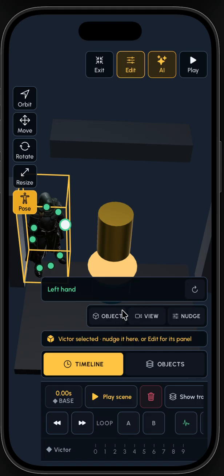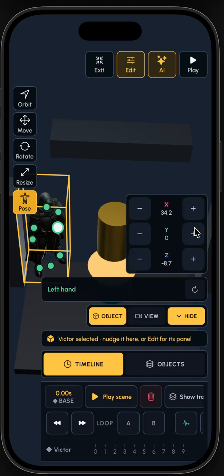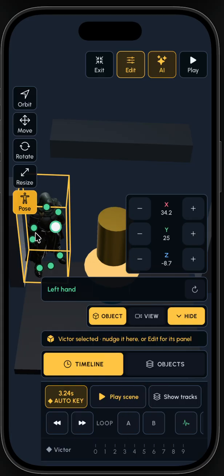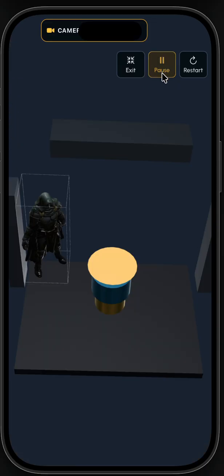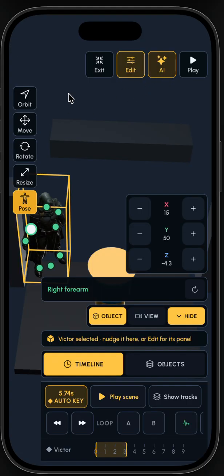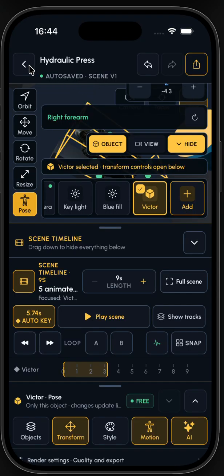It's better if we change it directly here, and we can check each timeline and each part of his body in the timeline and press play. We need to change the camera, but if we spend some time here, we can build a lot of very nice things.